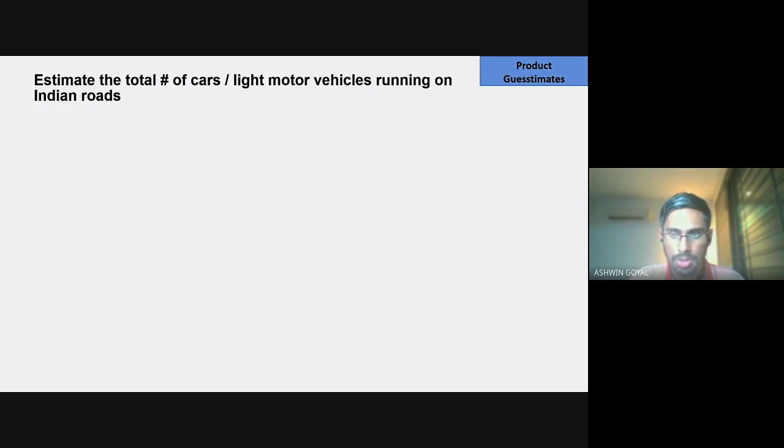Okay, more questions. See, the more questions you ask, the easier it will become for you to solve this question. We have already said that we are looking at the number of cars, so we won't consider trucks, buses, and all.